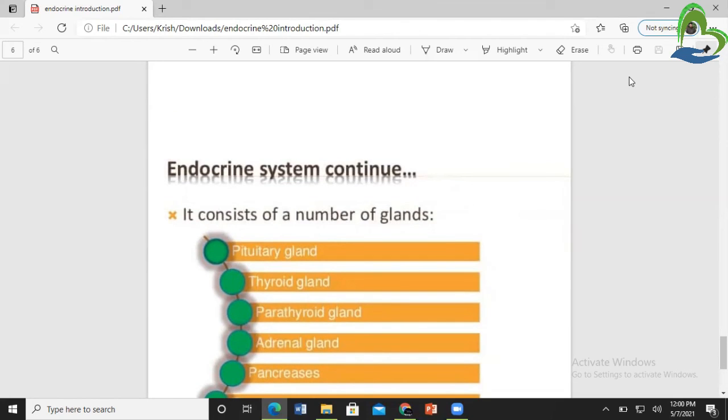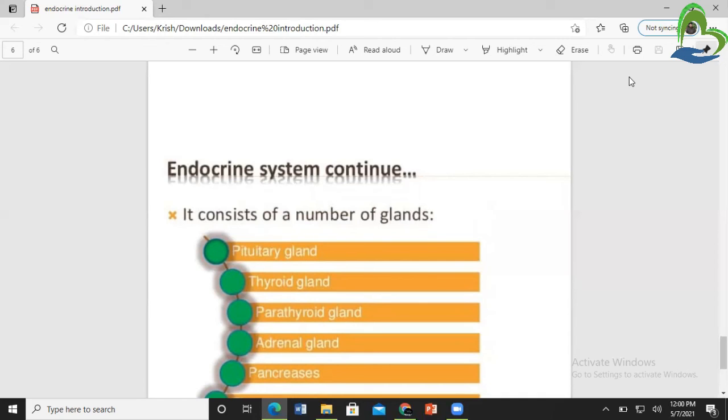First we discussed what a gland is and the main types of gland, and then the endocrine system introduction, how it works and how hormones are secreted into the bloodstream. Mainly hormones are secreted through the diffusion process. So here we completed the introduction of the endocrine system.